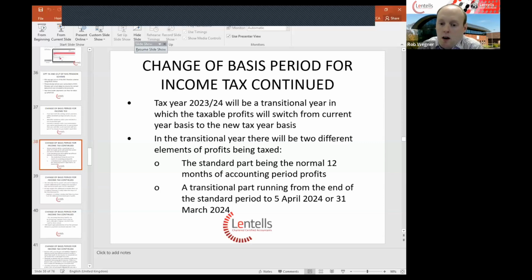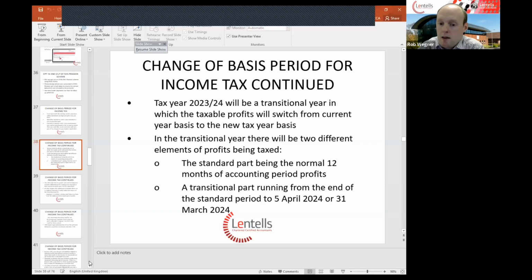These profits arising in the second period will be called transitional profits, and transitional profits can then be spread over a 5-year period, and this will need to be looked at on an individual basis as to whether spreading the tax over a 5-year period is beneficial to individuals.